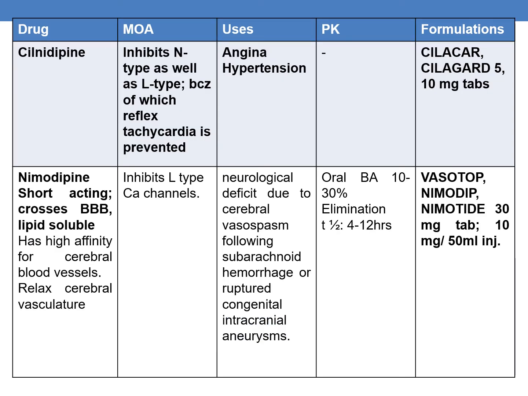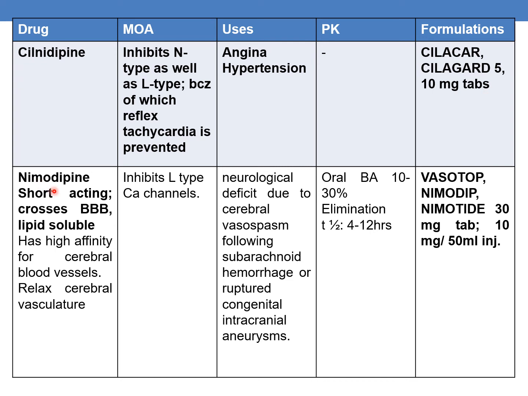The next drug is cilnidipine. It is important because it inhibits N-type as well as L-type channels. Cilnidipine is a DHP which inhibits N as well as L-type calcium channels, because of which the reflex tachycardia which is seen with other dihydropyridines is prevented. The uses are to treat angina and hypertension. The marketed formulations are Cilacar, Cilaguard, 5 and 10 mg tablets.